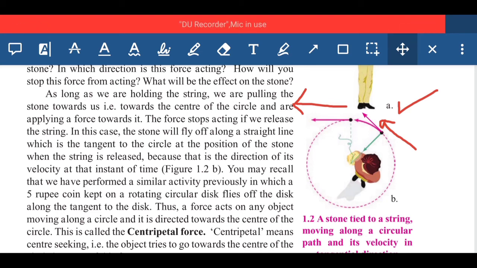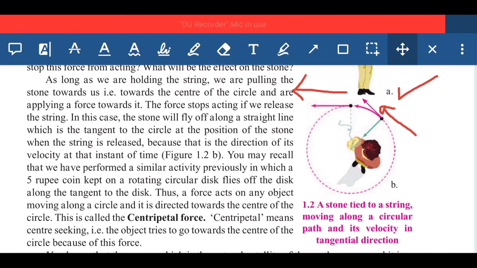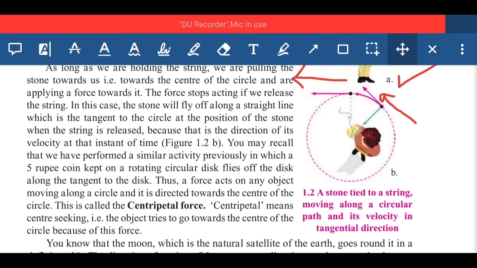You may recall that we performed a similar activity previously, in which a 5 rupee coin kept on a rotating circular disc flies off the disc along the tangent. You have to remember, whenever the force acting on an object rotating in a circular manner stops acting, that object gets released.